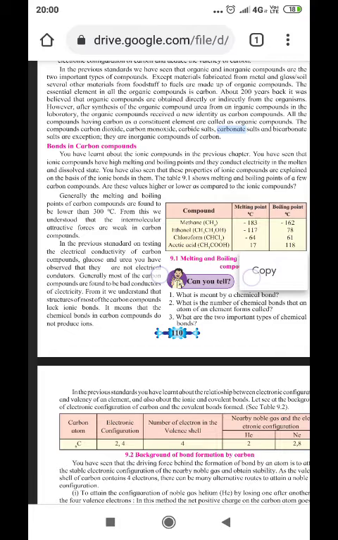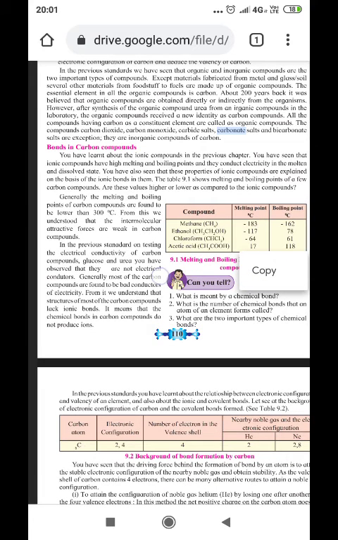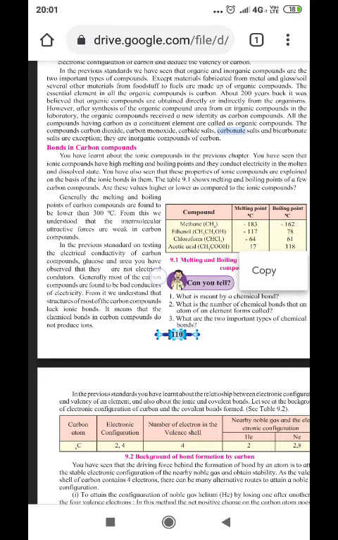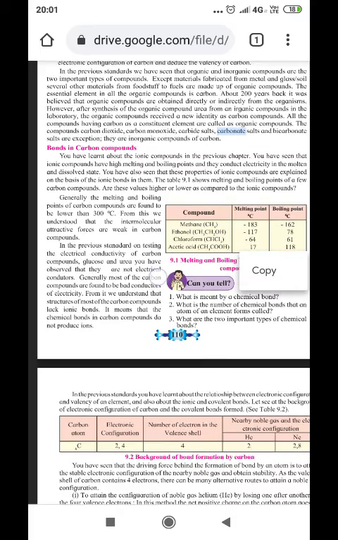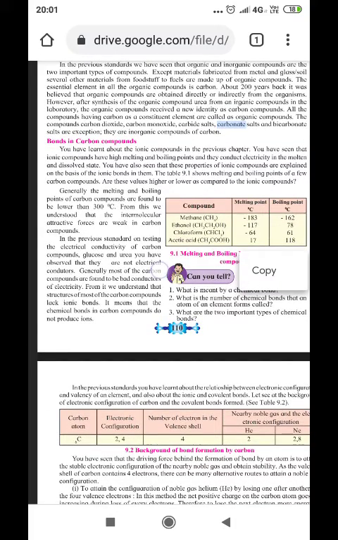In the previous standard, we have studied, or we have seen that organic and inorganic compounds are the two important types of compounds. Except materials fabricated from metals and glass or oil, several other materials from foodstuff to fuels are made up of organic compounds. So the substances which are made up of metals and minerals are called inorganic. Apart from that, all are organic. The essential element of all the organic compounds is carbon.